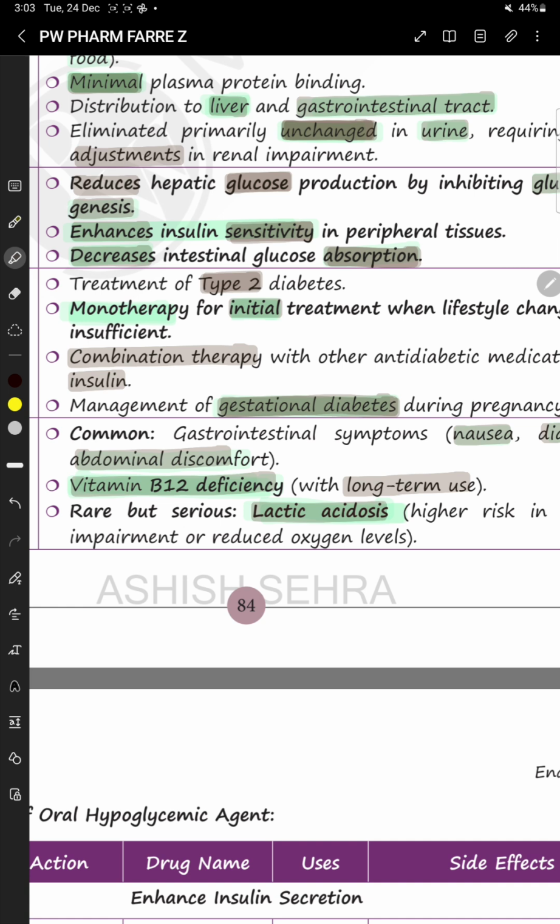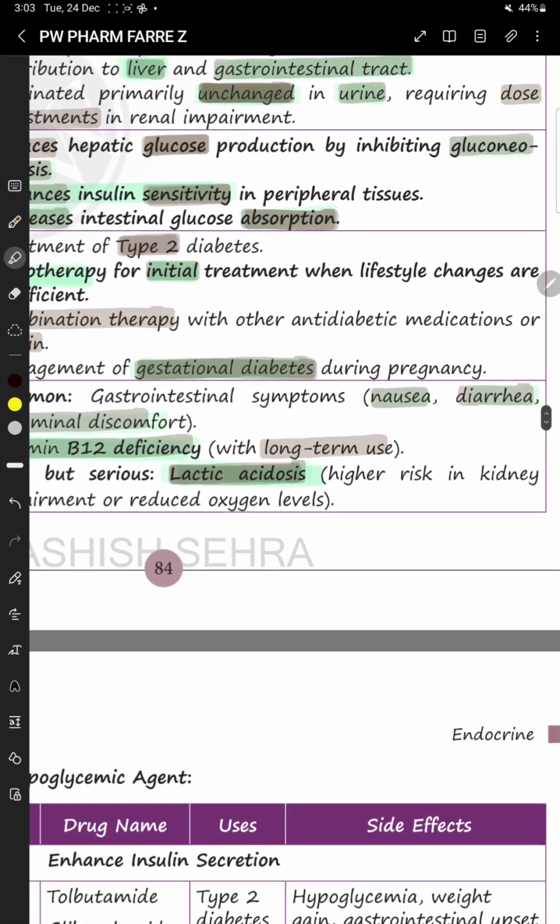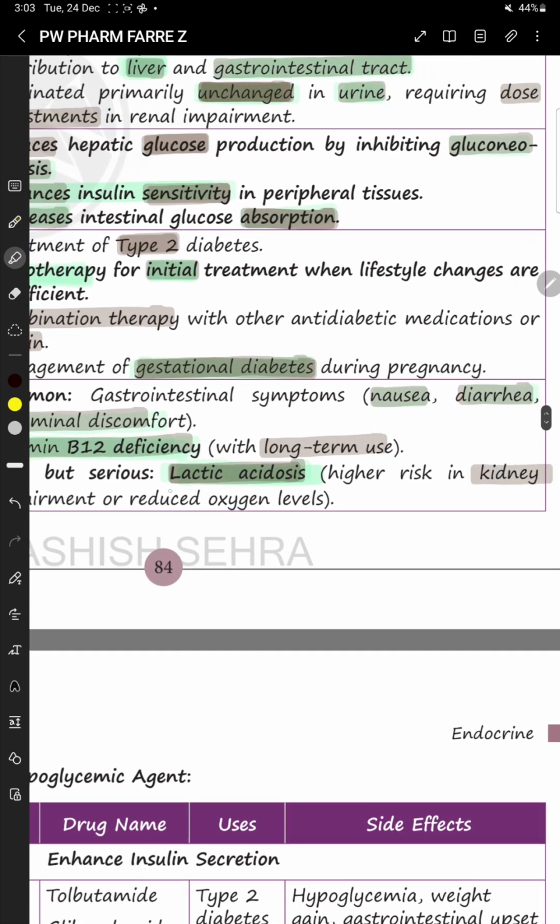And lactic acidosis is a rare but serious side effect, and the risk of lactic acidosis is higher in case of kidney impairment or reduced oxygen levels.